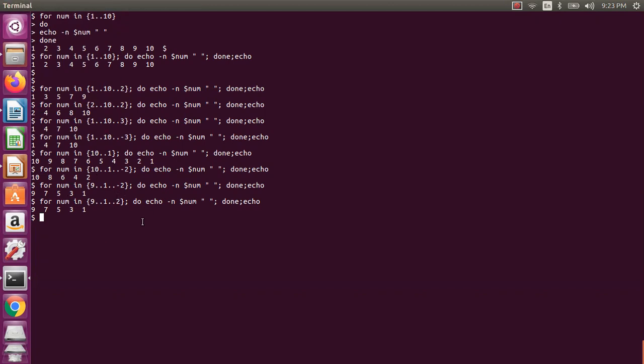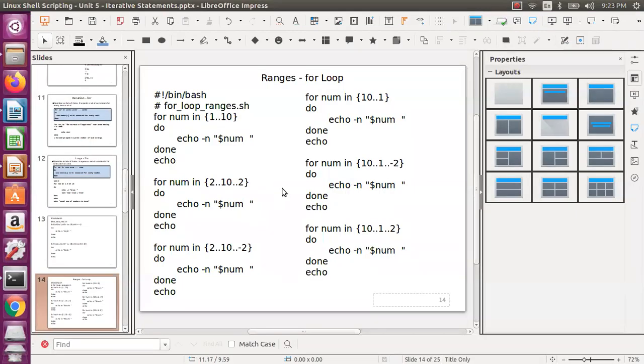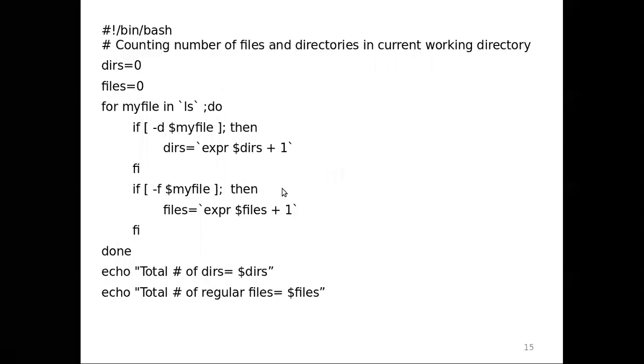Okay, so this is how you will do it if you want to work with ranges. So if I want to do certain processing for 10 students, you can just say 191 dot dot what dot dot and 10. That's what you will be doing. Okay, so now this is the program for how we will do it with command execution. So with ls, you can store the ls output in one variable and use that variable, or you can also do it like this and count the number of files and number of directories.